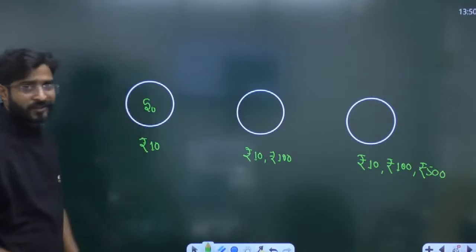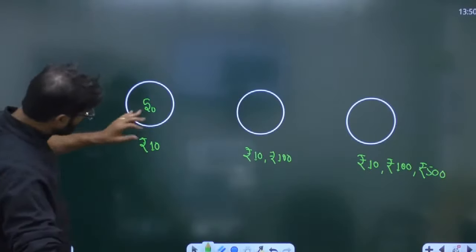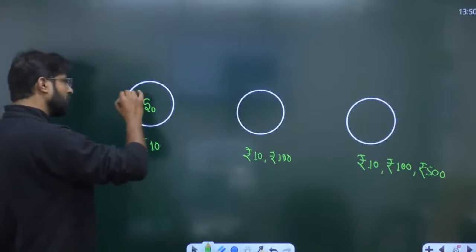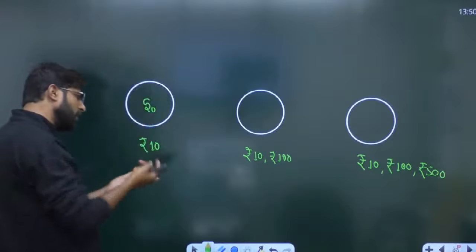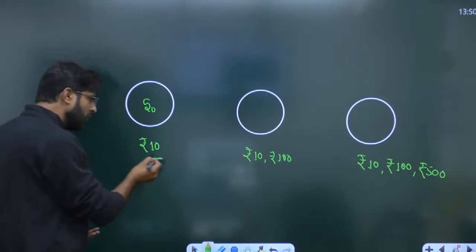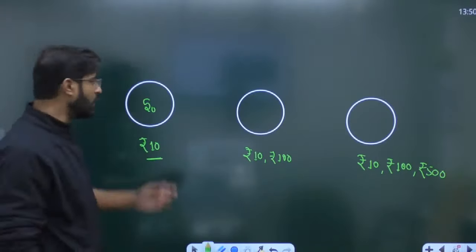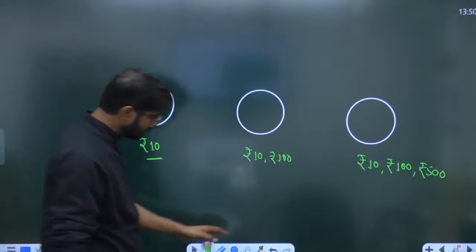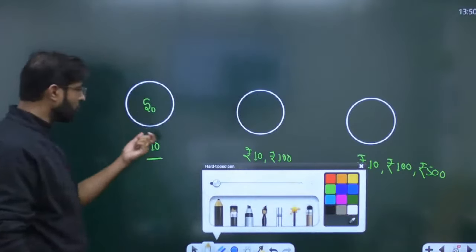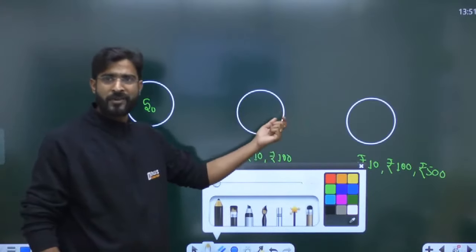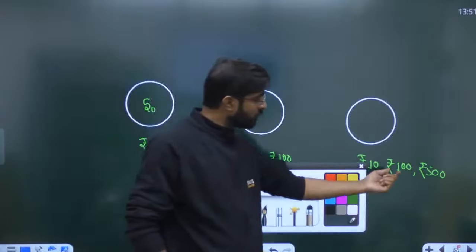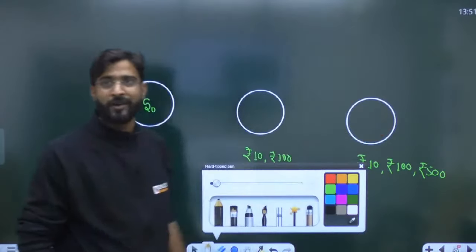Suppose you are in this state and the people have given 10 rupees to you. We are in this particular state only when we have a 10 rupee note in our pocket. In other words, when you have 10 rupees in your pocket you are in this state, when you have 10 and 100 rupees you are in this state, and when you have 10, 100 and 500 notes you are in this state.